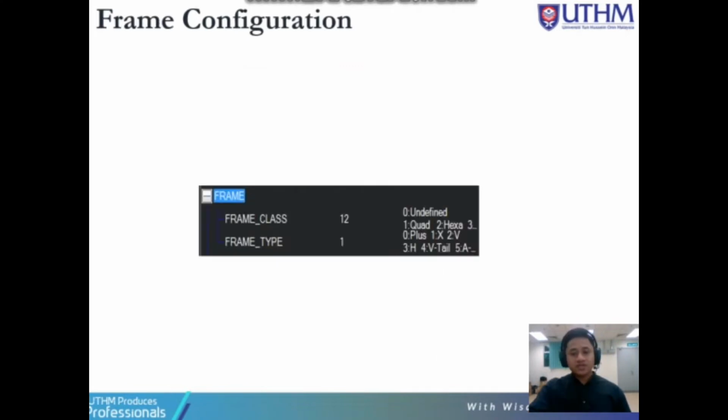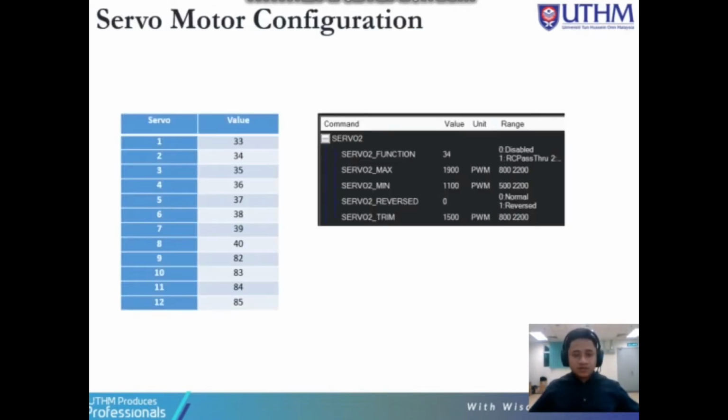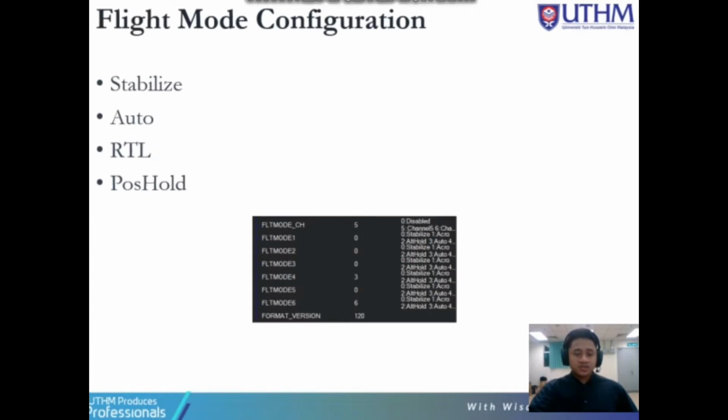In this configuration, the frame class is set to a value of 12 based on the Dodecacopter configuration. For the servo motor configuration, the motors act as a servo in this configuration. Every servo needs to be defined for each motor. So based on this figure, the flight mode channel is set to value 5, which is mapped to the remote control channel that is used to control the flight mode output.